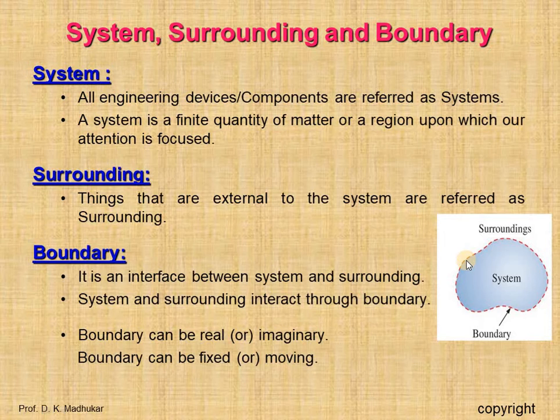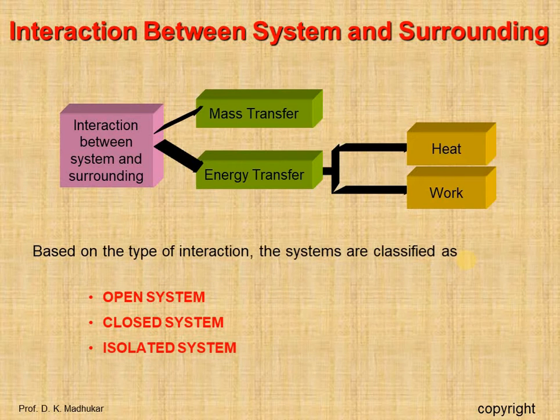Okay, so types of system. Generally, the interaction between the system and surrounding will be of two types: mass transfer and energy transfer. The energy transfer will be in the form of heat and work. On the basis of the interaction, the system is classified into three types: open system, closed system, and isolated system.